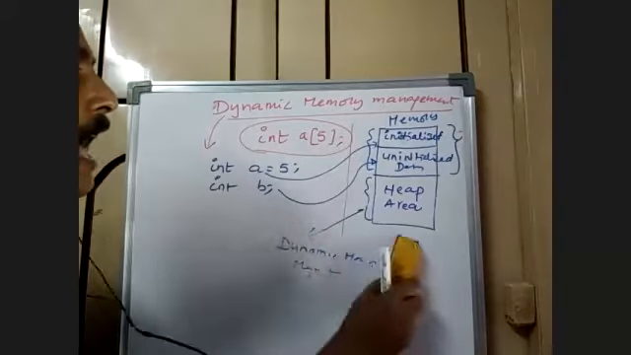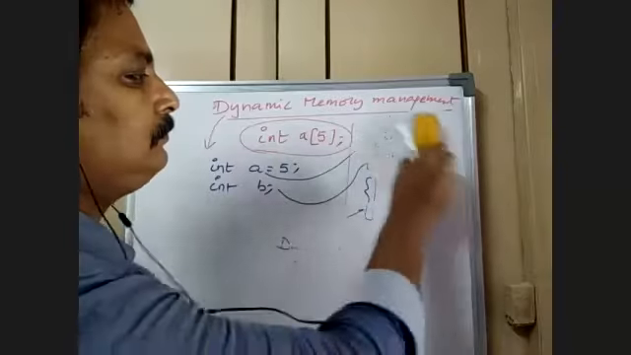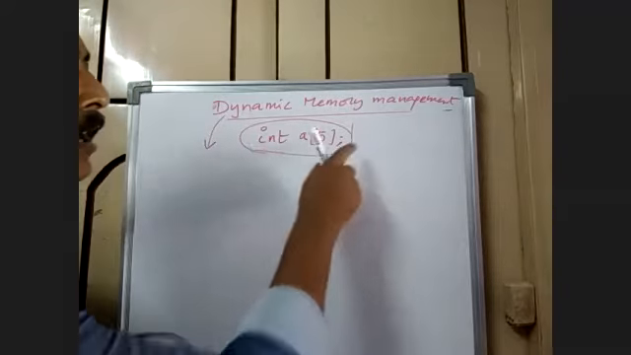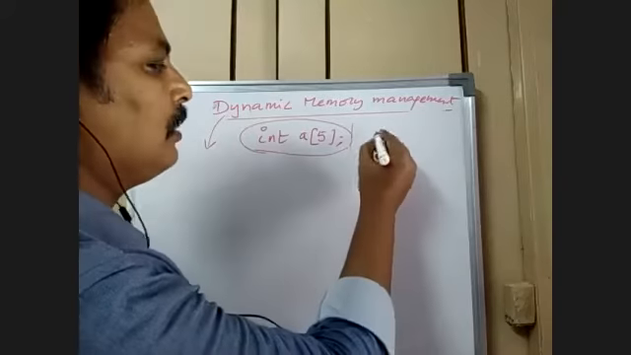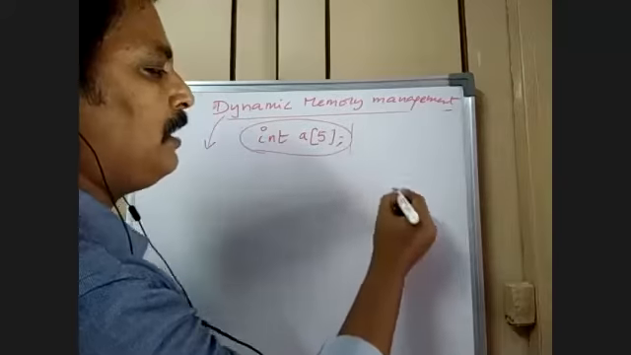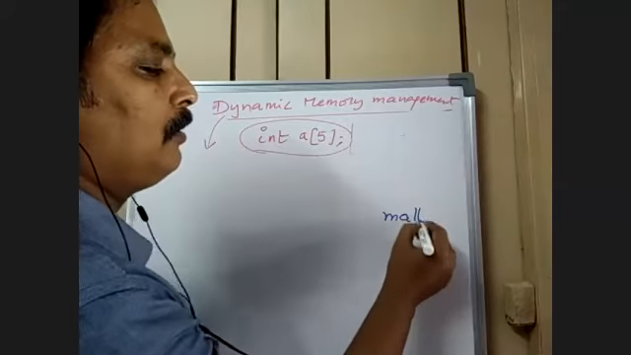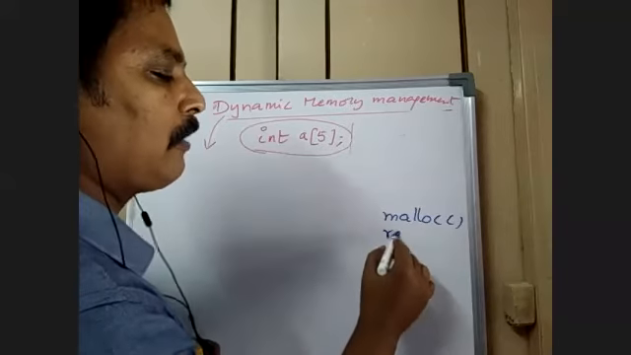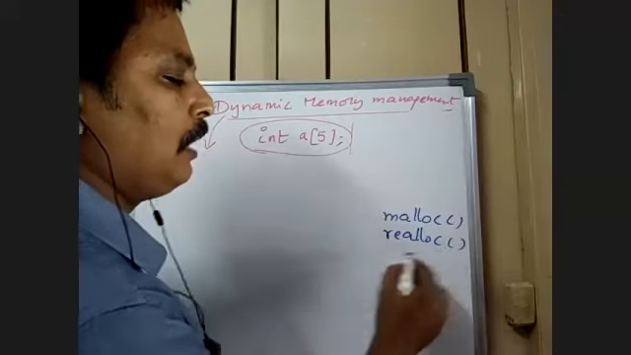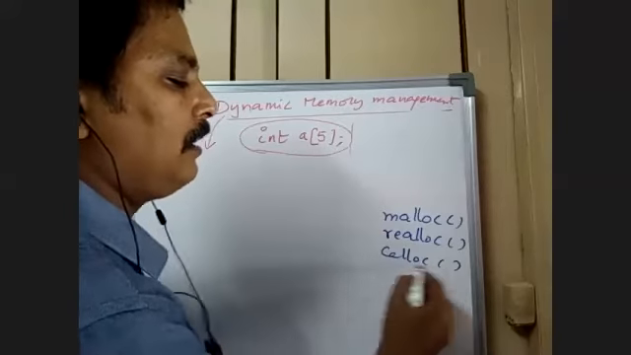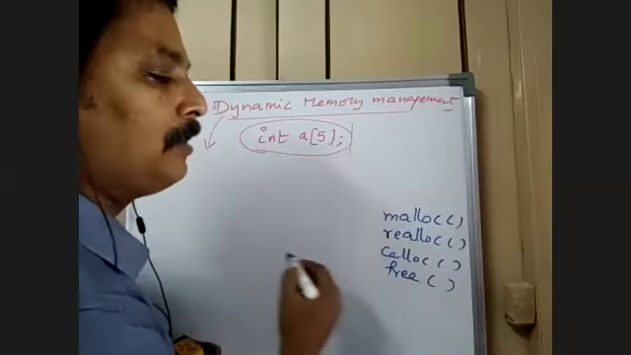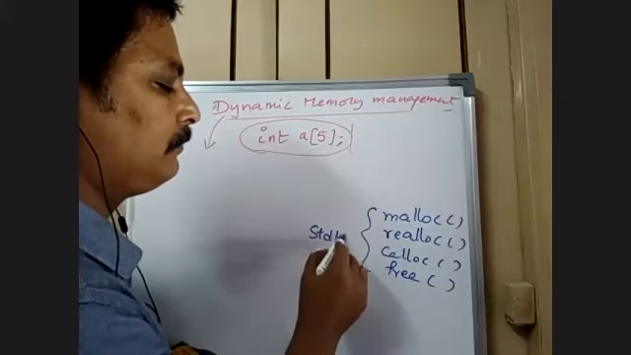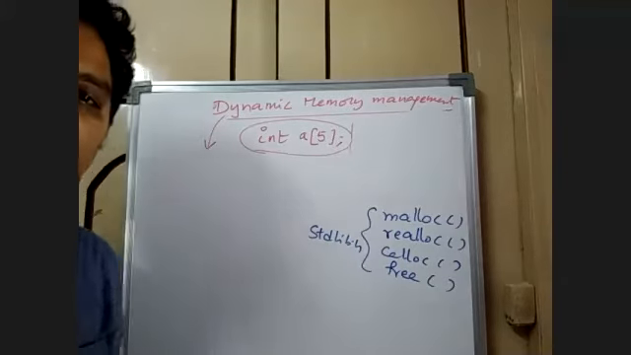Now, for this array, how would I manage? For this array, this is static allocation. How do I do the dynamic allocation? As somebody has already mentioned in the chat box, the malloc, calloc, realloc and free functions are there in stdlib.h.